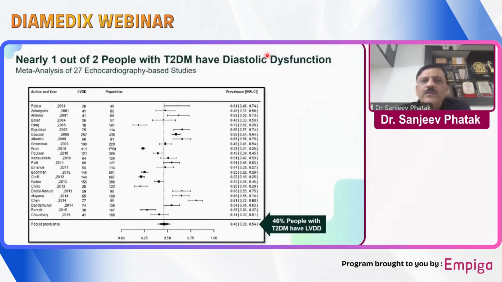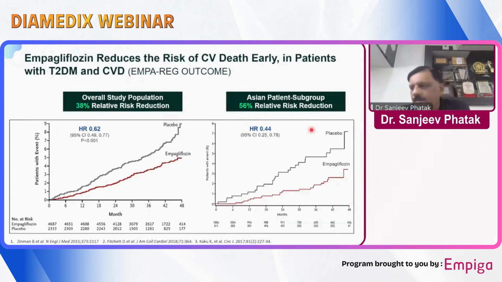Not only the systolic function is affected, diastolic dysfunction is also very, very commonly seen in people with diabetes. A meta-analysis of 27 echocardiography-based studies has shown that about 46% of type 2 diabetic patients have left ventricular diastolic dysfunction, and left ventricular diastolic dysfunction is also responsible for a significant increase in morbidity as well as mortality.